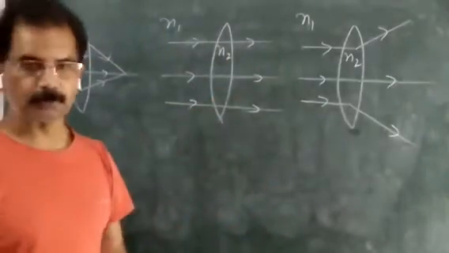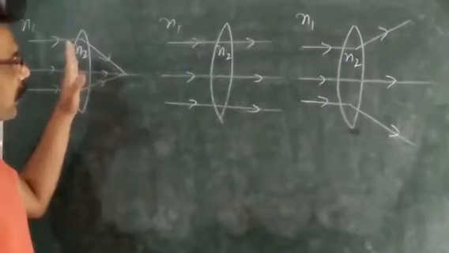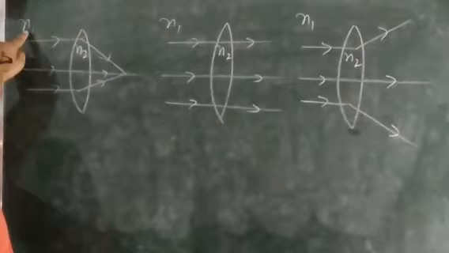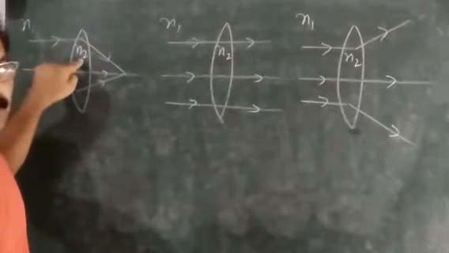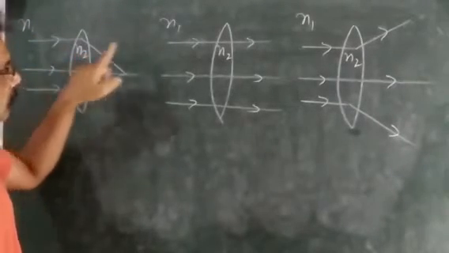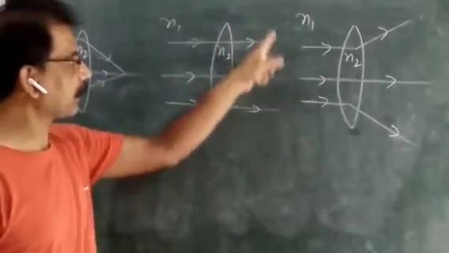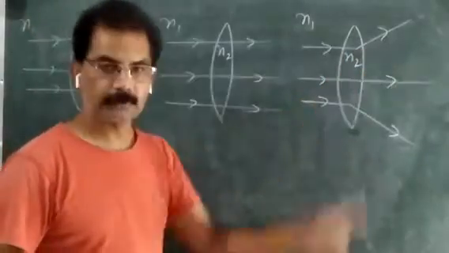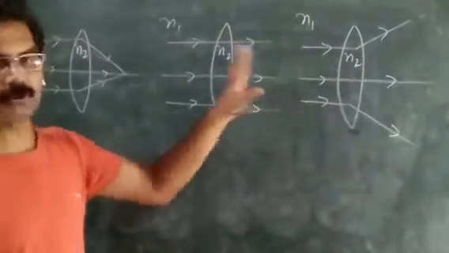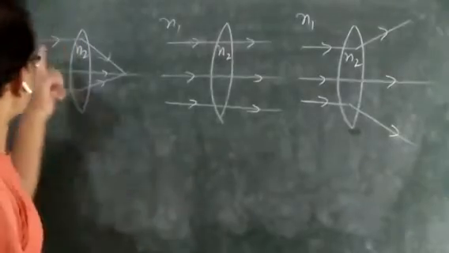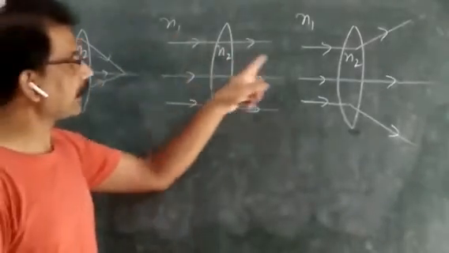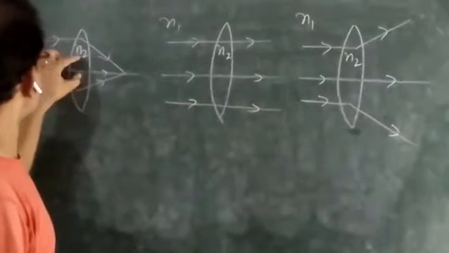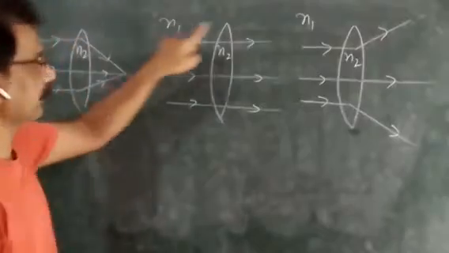For example, suppose the lens is placed in a medium such that the refractive index of the surrounding medium is n1 and the refractive index of the material of the lens is n2. If anybody asks you in these three figures what the relation between n1 and n2 is: this lens is placed in a medium whose refractive index is n1.